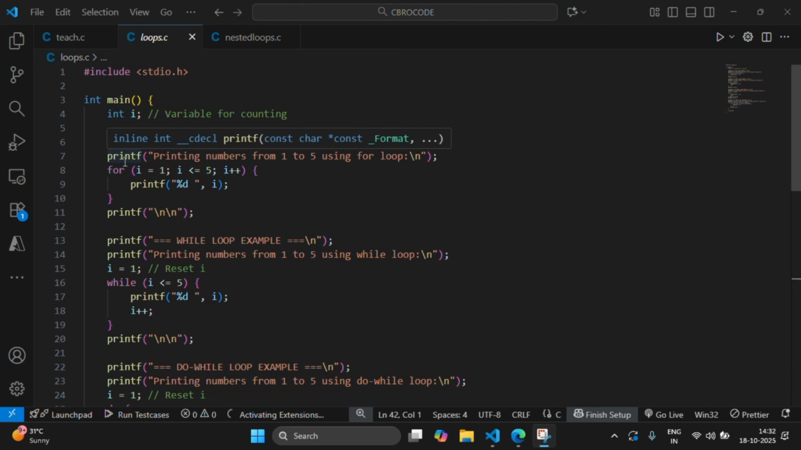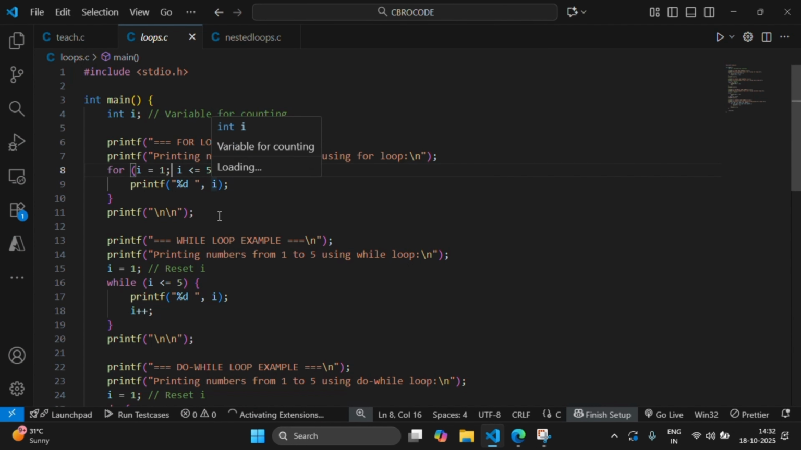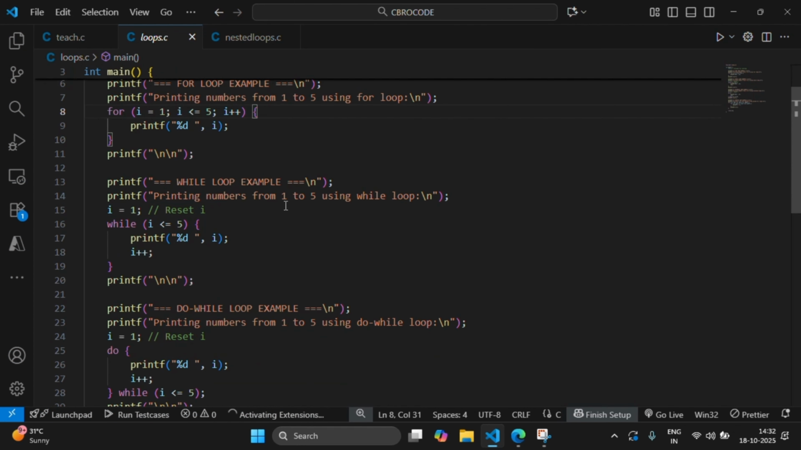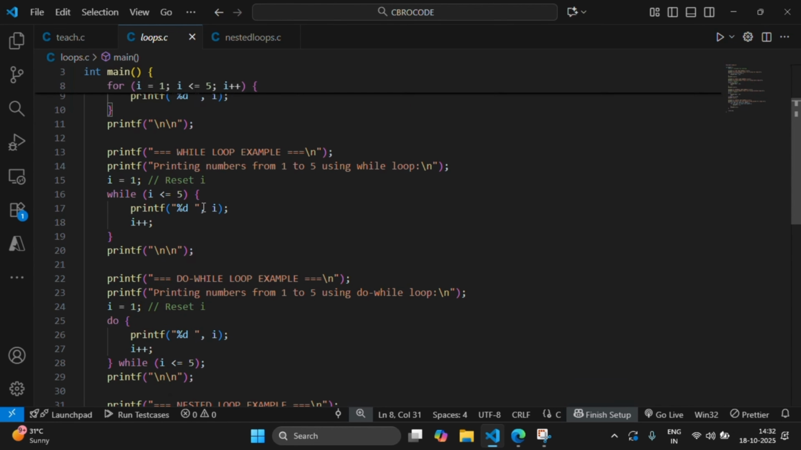This prints numbers from 1 to 5 using a for loop. So I wrote for, then in the brackets the initialization, condition and incrementation, everything separated by semicolons, then the code to be executed inside the curly brackets, and this will print all these numbers. Then there is a while loop example, which does the same task, printing numbers from 1 to 5 using a while loop. i equals 1, while i is less than or equal to 5, print i and i plus plus, and this will also print from 1 to 5.